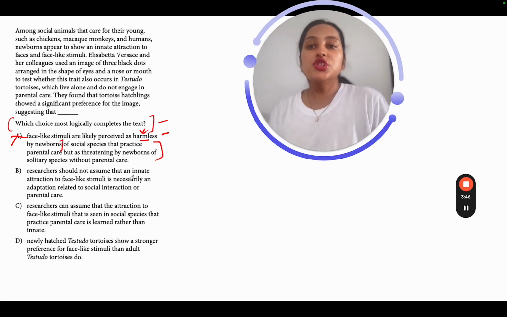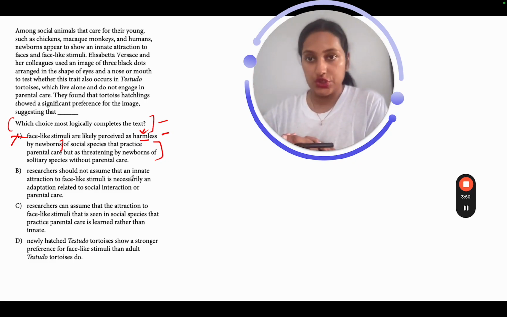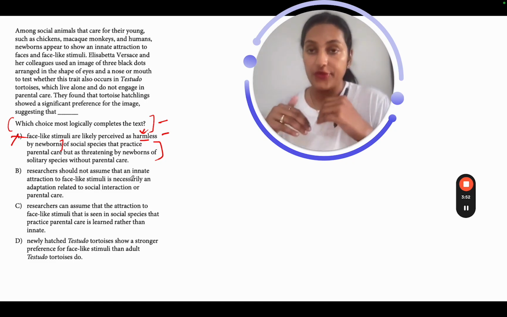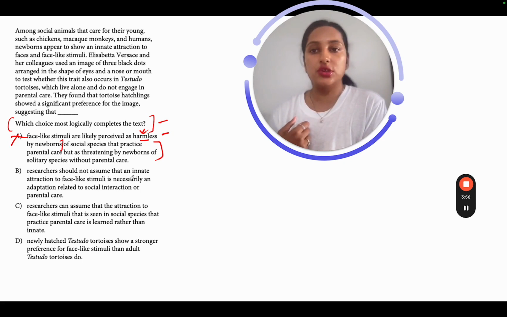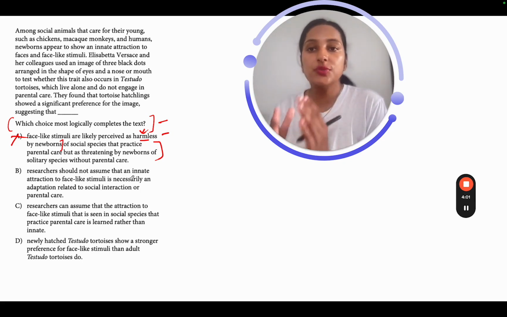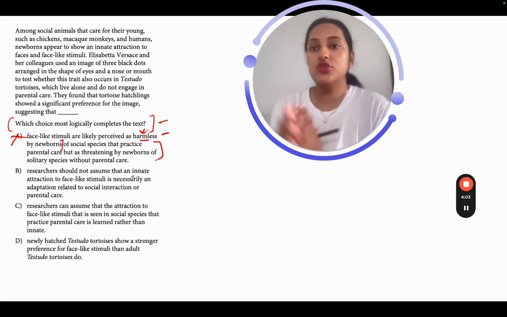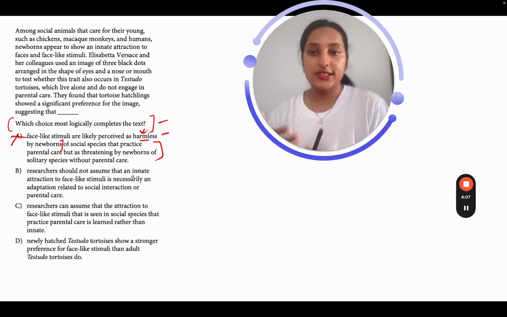Researchers should not assume that an innate attraction to face-like stimuli is necessarily an adaptation related to social interaction or parental care. So, in the first sentence, researchers did come to a conclusion that when the social animals care for their young ones, the newborns show an innate attraction to faces and face-like stimuli. So they tried to create a relationship between caring for the young ones and showing attraction towards faces, which ultimately in the text went wrong.